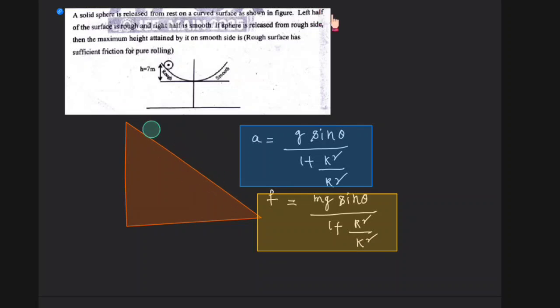If I use that energy conservation, I could say the work done by gravity will be equal to the change in kinetic energy. So work done by gravity is m into g into h, equal to kinetic energy. It is translating, so half into m into v square, plus it is rolling, so there is a rotational energy, half into I into omega square. Therefore I could say m into g into h is equal to half into m into v square plus